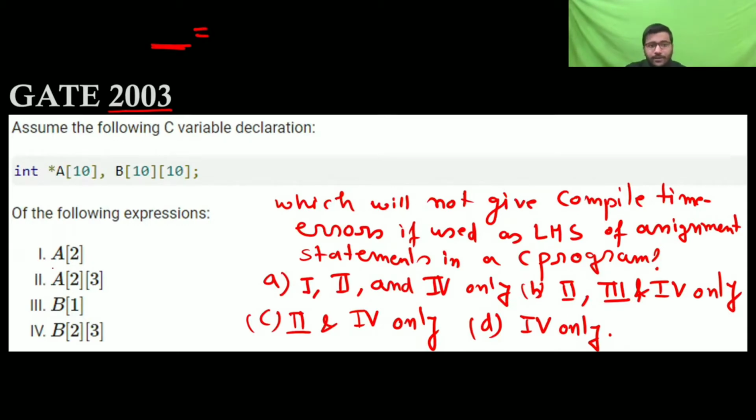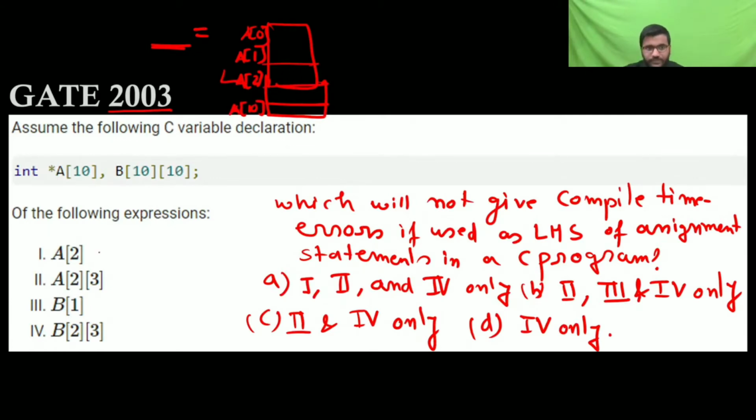Okay. So A2 you can use. Where will A2 go? A2 will point to this; this is A0, then A1, like this. So A2 will point to this. Till this it will have 8 elements. A2 will point here. Fine. It's going to point to an address.